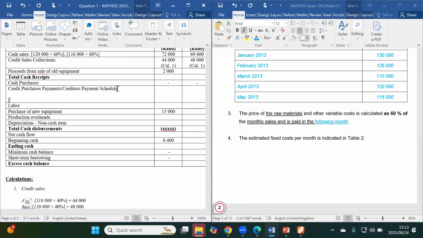So what I'm going to do for the month of March, there we have it, it's 110K, and this entire thing shall be multiplied by 60%. And then for the month of May, we will be taking the one for April, which is the 120,000, multiplied by 60%. And how much does that give you for each one of them respectively? For April it's 66,000. Then for May it's 72,000.